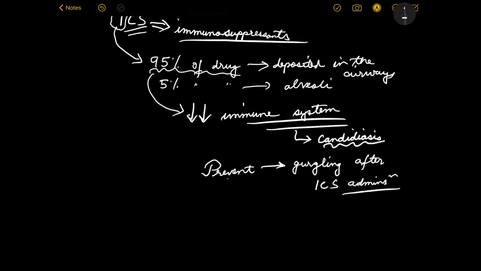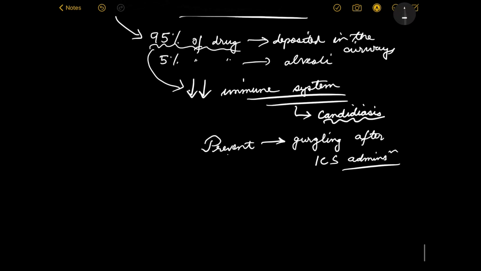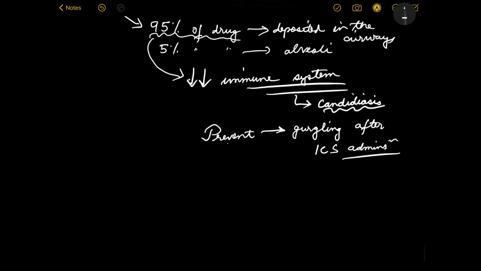But if the candidiasis does occur, then we have to use some kind of antifungal agent like nystatin.